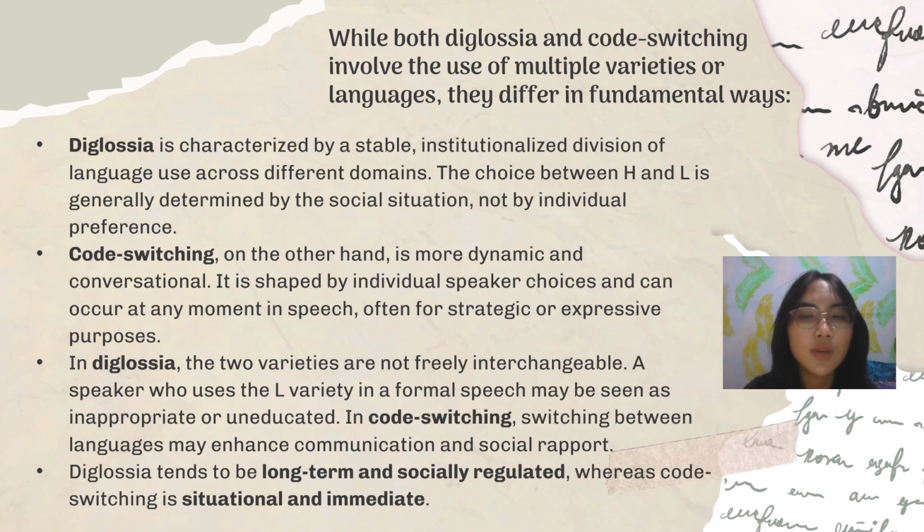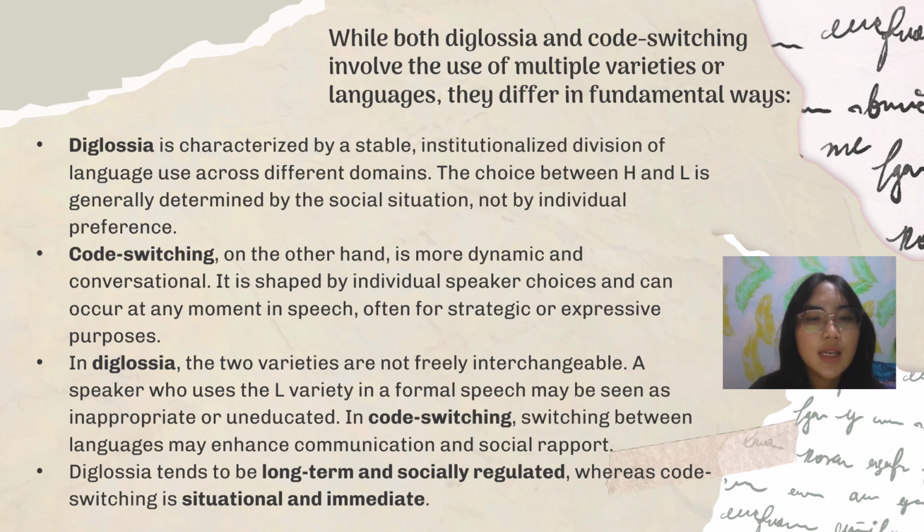The choice between H and L is generally determined by the social situation, not by individual preference. Code switching, on the other hand, is more dynamic and conversational. It is shaped by individual speaker choices and can occur at any moment in speech, often for strategic or expressive purposes.